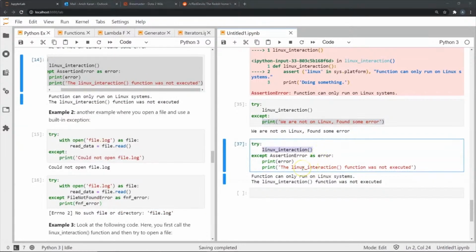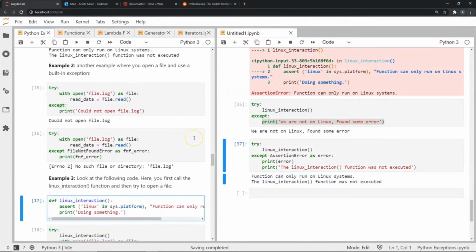So we have to think of it like this: the try block is only to check whether a particular piece of code has any errors or not, and in case it does, all the handling that we do is in the except block of this particular statement.